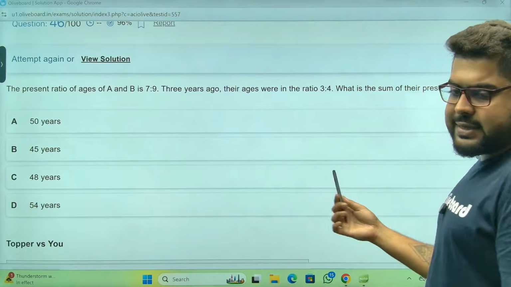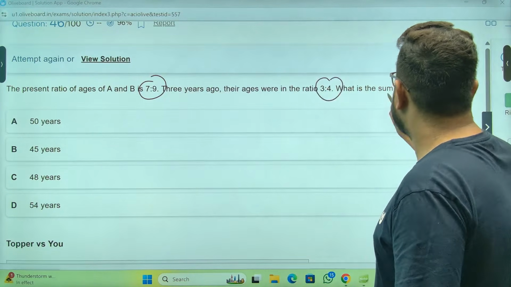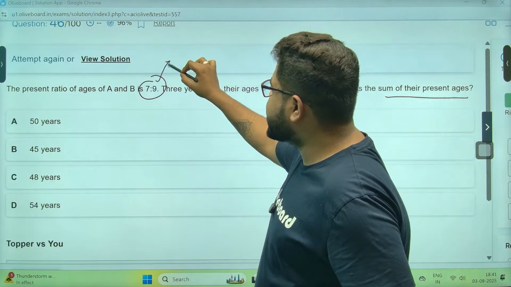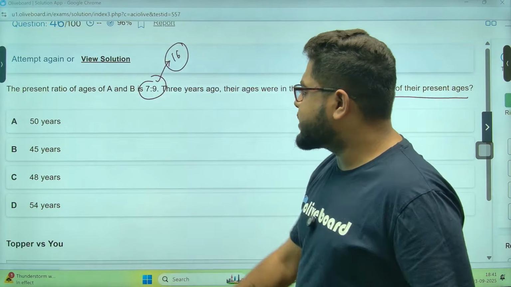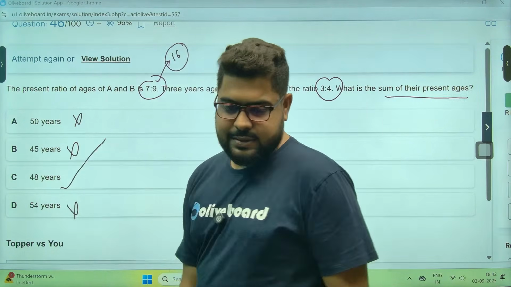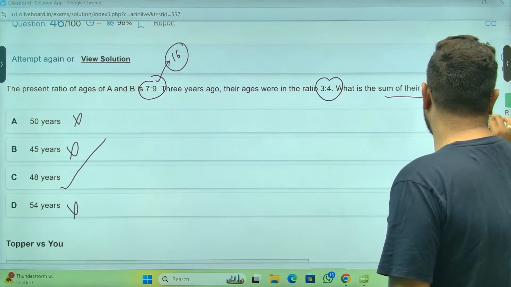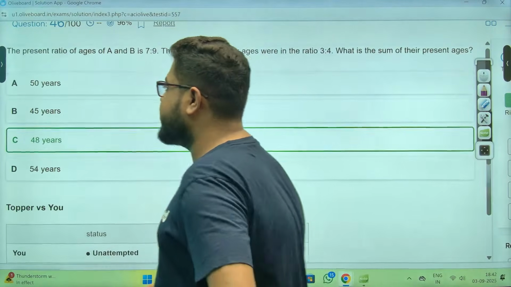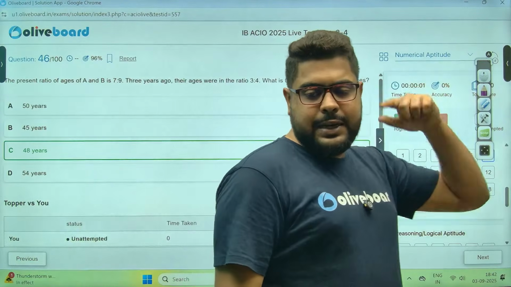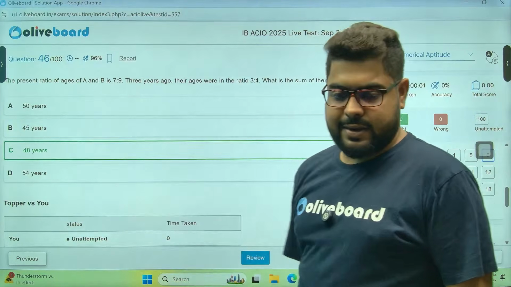Present age. Sir, age-related questions having ratios given. Two ratios, sum of their present ages. Sir, check multiples. 7 plus 9, 16. Check for multiple of 16. 50 cannot be. Answer is this. You see? It should not take you even 5 seconds, because A and B, the sum of their ages must be a multiple of 7 plus 9, that is 16. So the answer is 48. Done.